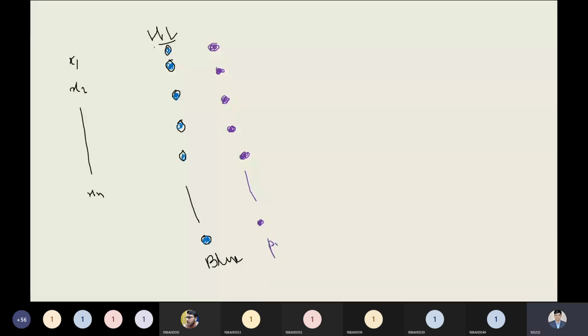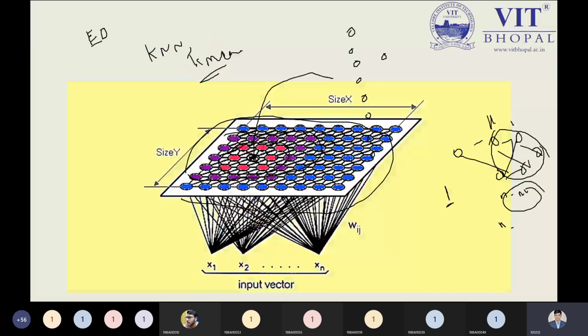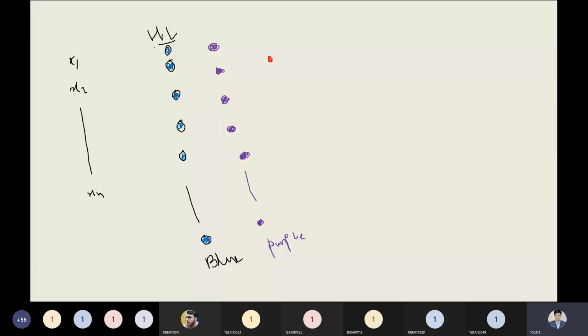Okay, so purple color. Next one, we have 1, 2, 3, just reddish color. We have the 8s. Here we can count it: 1, 2, 3, 4, 5, 6, 7, and 8 nodes.